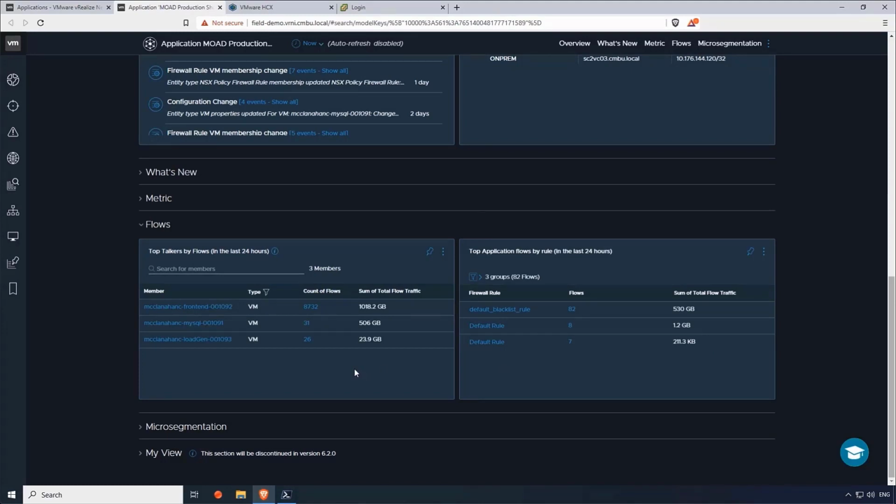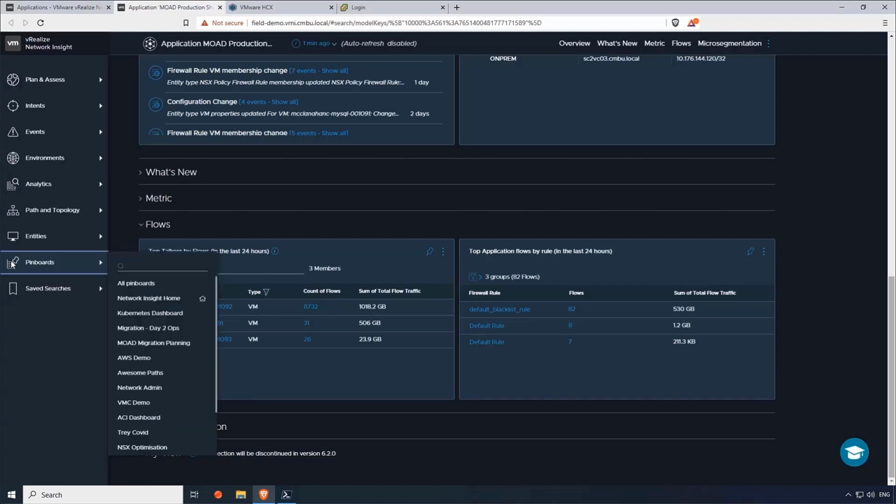So the top talkers of this application, you can see we've got these 3 VMs in this app, and the front end is the one that's talking way the most, about 2 times as much. 1 terabyte for the last 24 hours is still not that much. So this is a perfect application for us to migrate. I want to look at more information around this application, around the network requirements, performance, all of that.